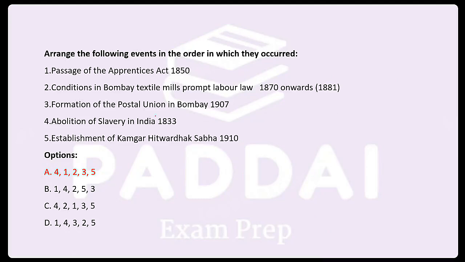If you check the years, these are the years and the sequence is this. Please remember in general, when you study the trade union evolution, the labor welfare evolution, the labor legislation evolution, the Factories Act evolution, they all are one and the same. The history remains the same for each and every legislation.